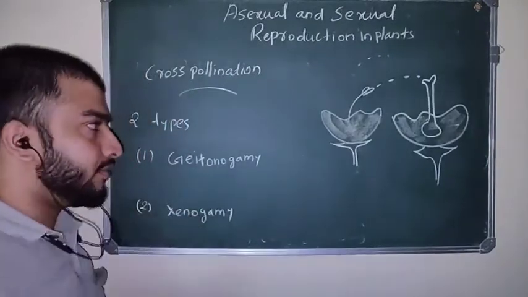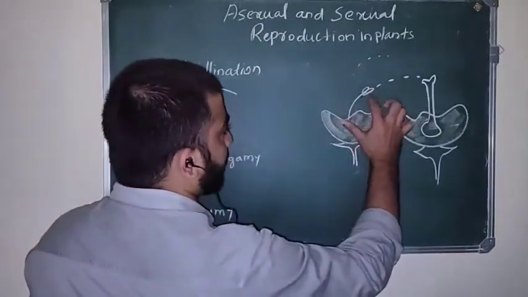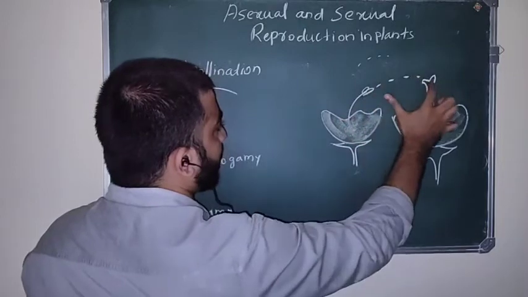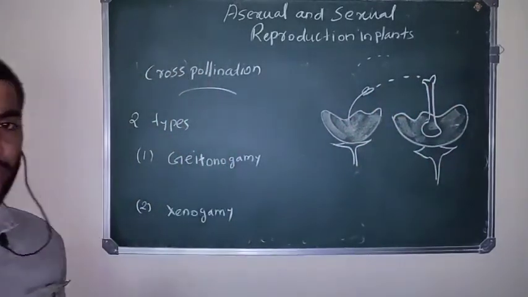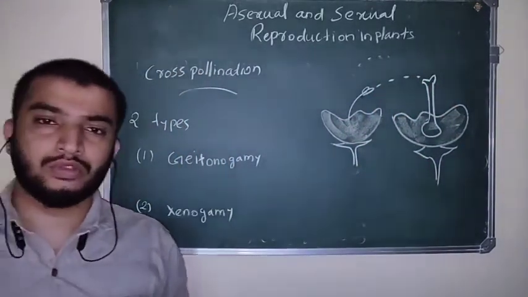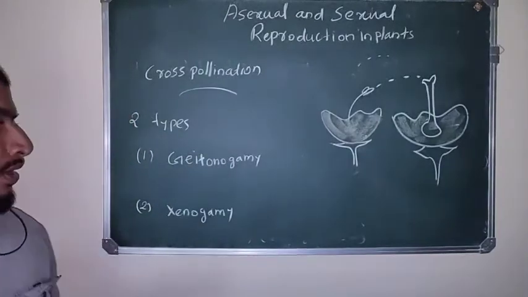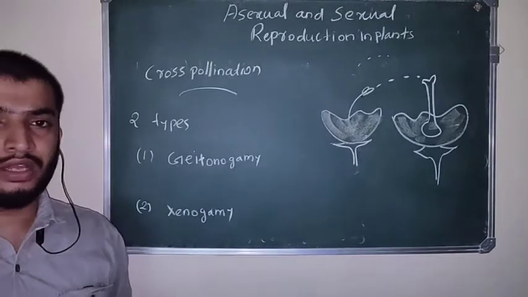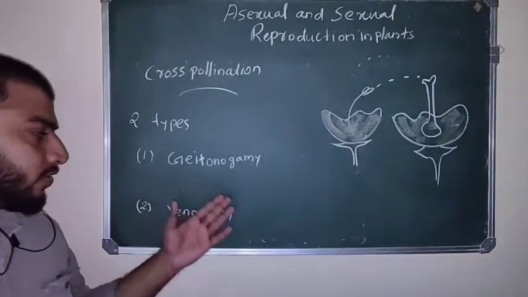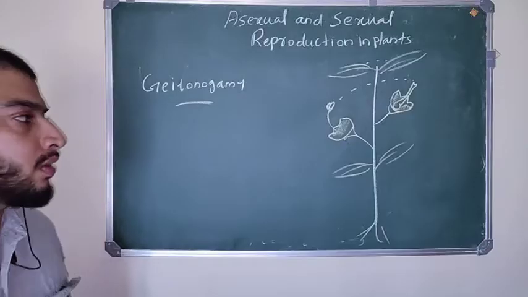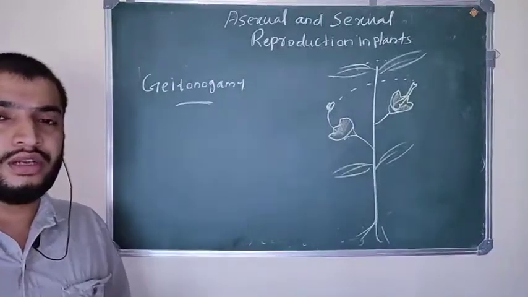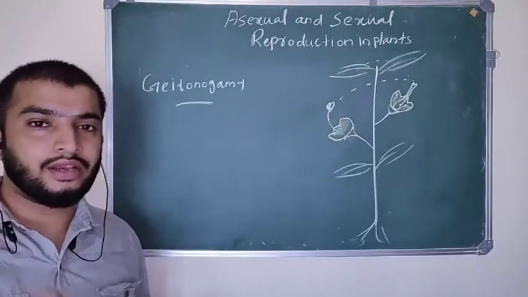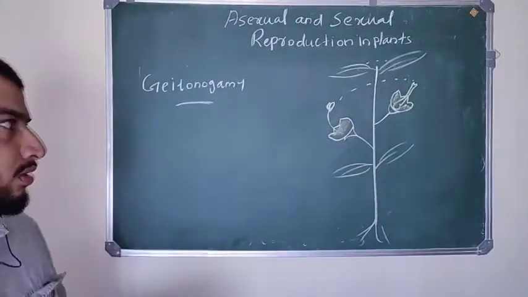So cross-pollination means transfer of pollen grains from the anther of one flower to the stigma of another flower, and there are two types of cross-pollination: geitonogamy and xenogamy. So let's discuss what is geitonogamy and xenogamy.